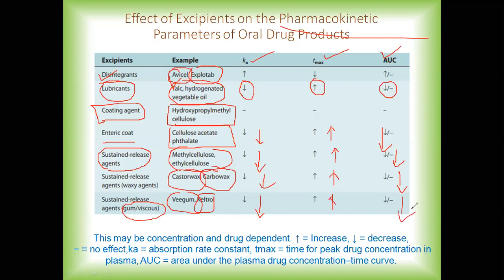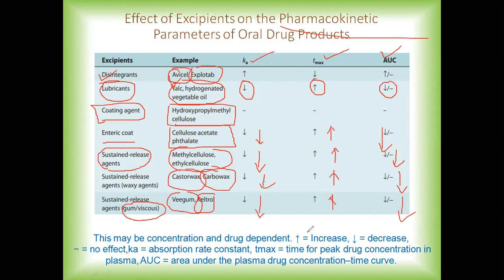Now from this whole table which we have seen, we can conclude that the excipients which you add into the formulation of a drug product will have a varying effect on the various pharmacokinetic parameters. And mainly here we are talking about drug products which are taken by the oral route.